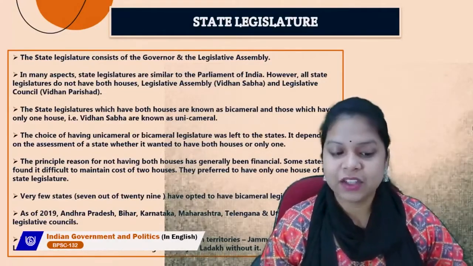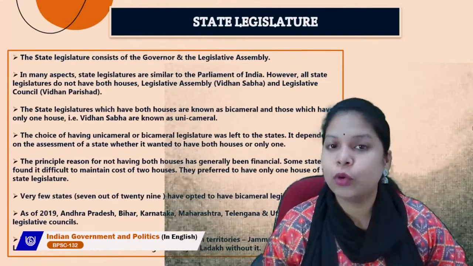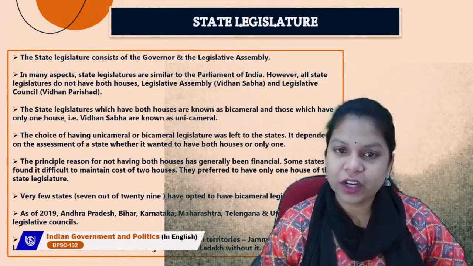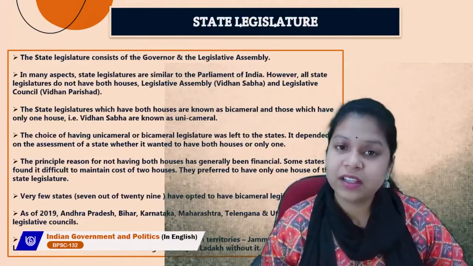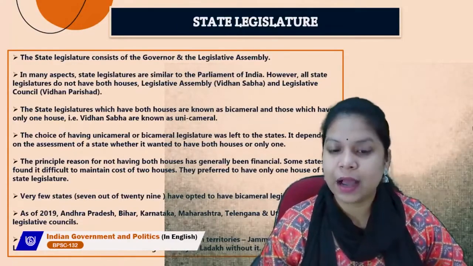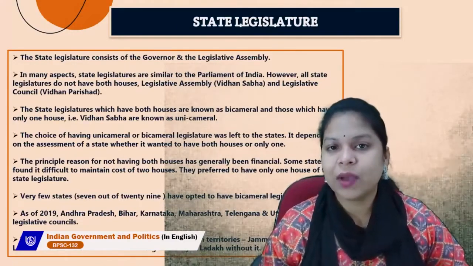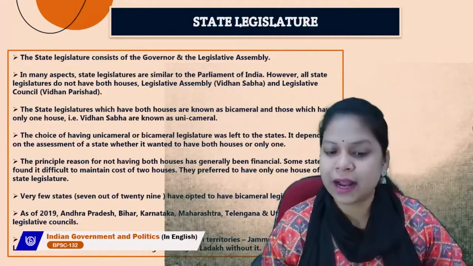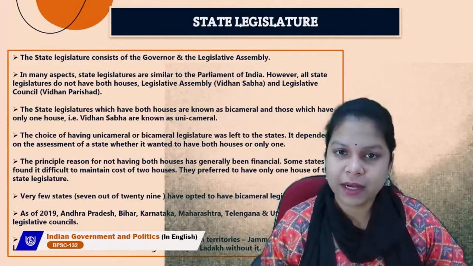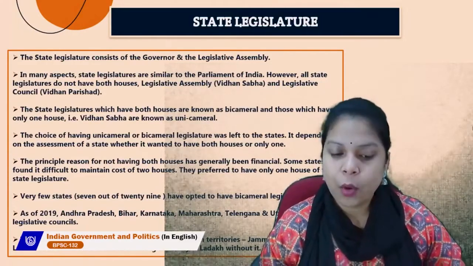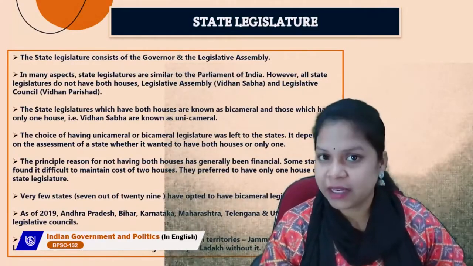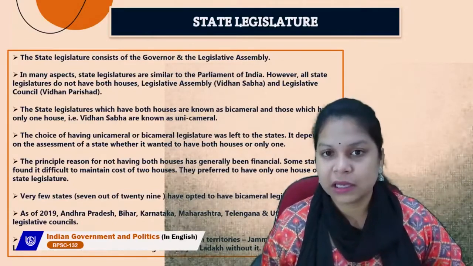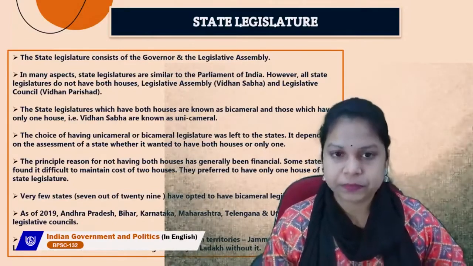In 2019, Jammu and Kashmir was divided into two union territories, Jammu and Kashmir, which has an assembly, and Ladakh, which is without one. So that is why we were talking about 2019's status, because after that Jammu and Kashmir was divided into two union territories. One, Jammu and Kashmir, which has an assembly, and the second one, Ladakh, which doesn't have.